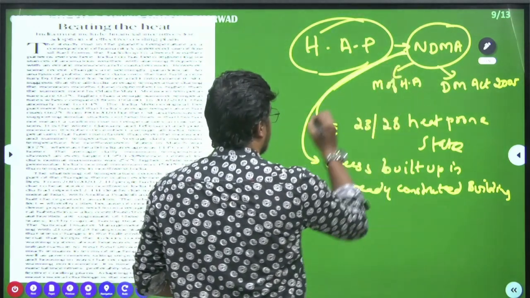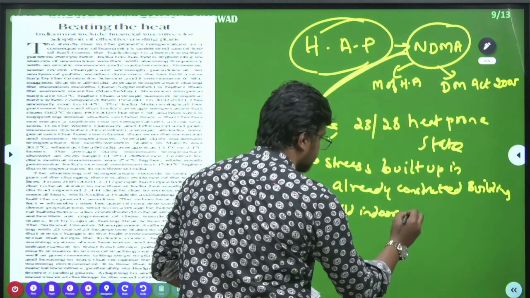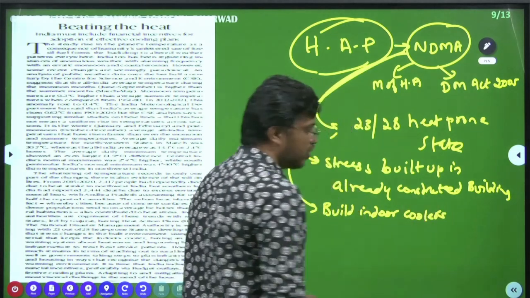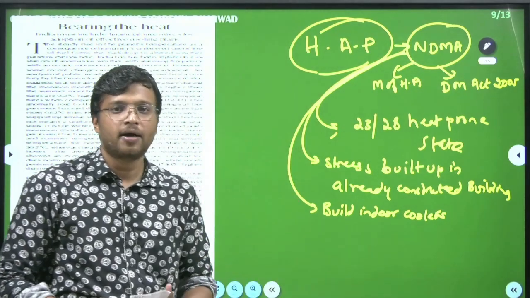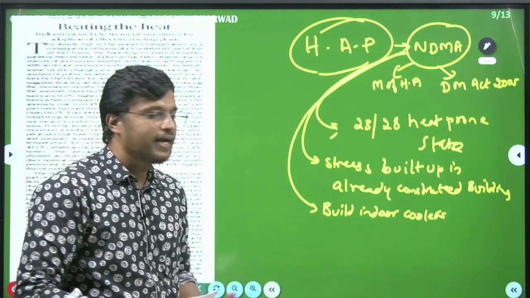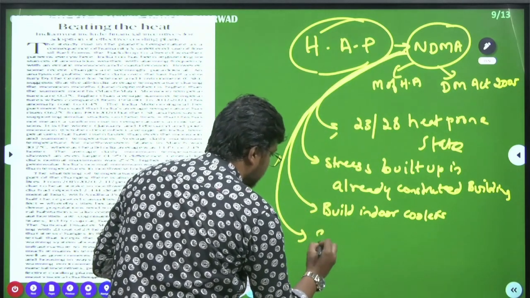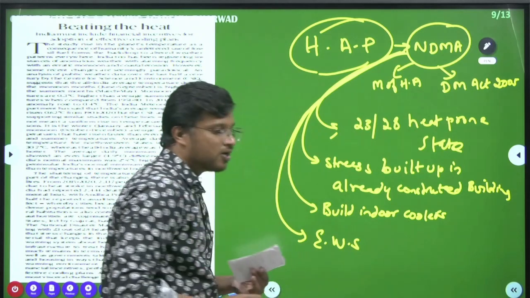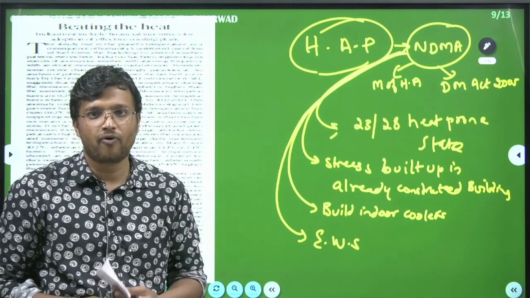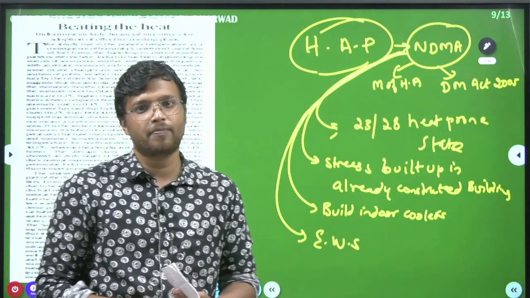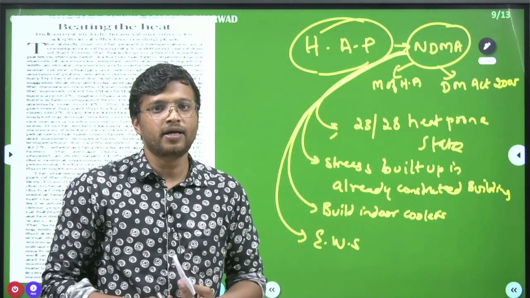Secondly, it is trying to build indoor coolers. Okay, indoor coolers. So NDMA is trying to provide materials which will help to build these indoor coolers. Lastly, it is trying to have an early warning system. Okay, so this early warning system is very important. If the NDMA is aware of how much the temperature will be, by this early warning system, it will help greatly to manage the urban heat island.